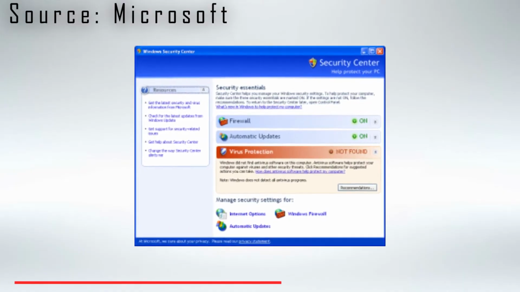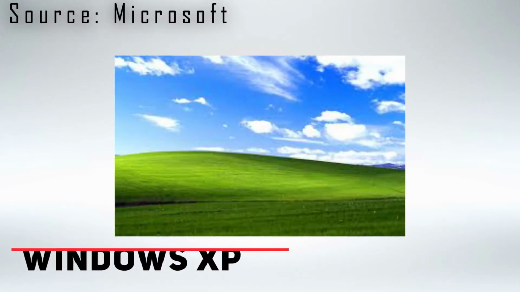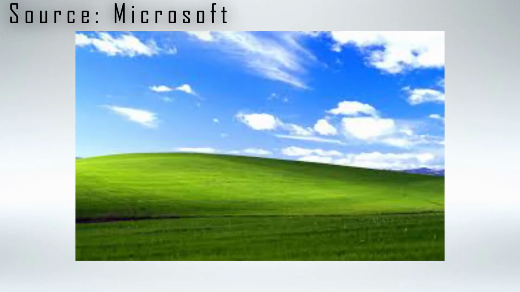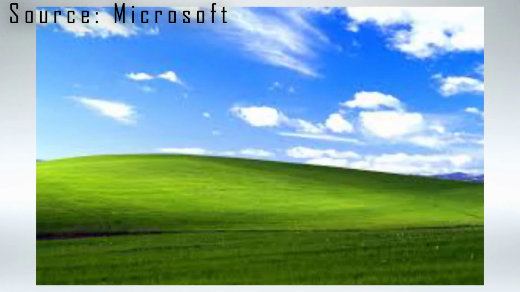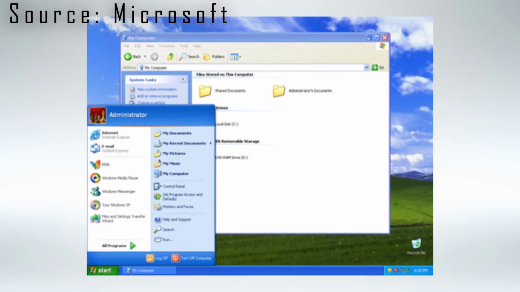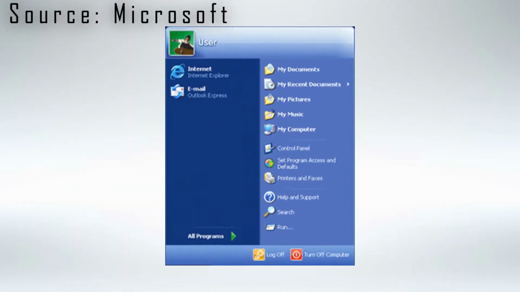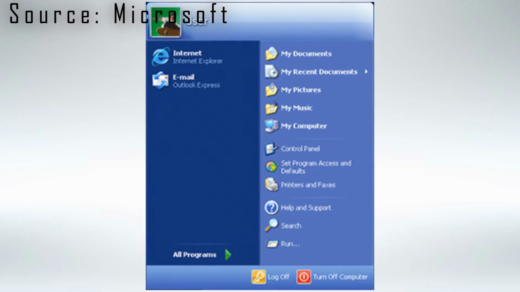Number 10 is Windows XP. Windows XP, the next big version of Windows NT, was released on 25 October 2001. The launch of Windows XP was aimed at unifying the consumer-oriented Windows 9X series with the architecture introduced by Windows NT, a move which Microsoft promised would offer better performance than its DOS-based predecessors.